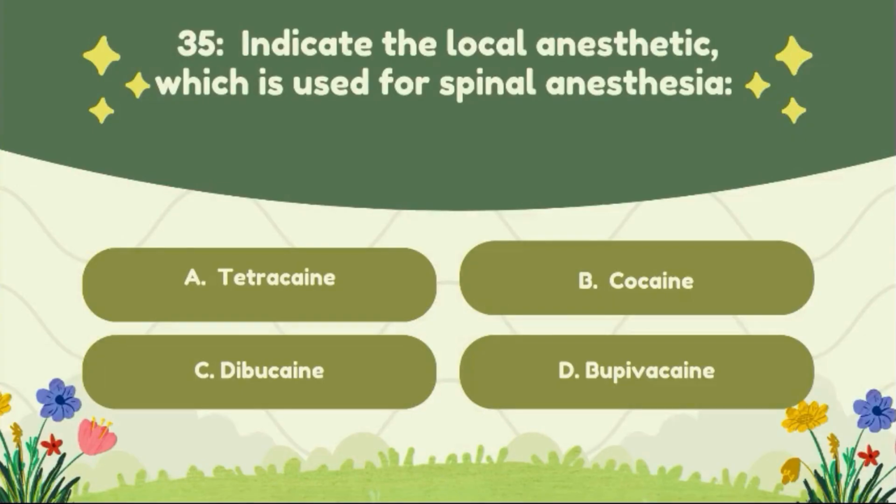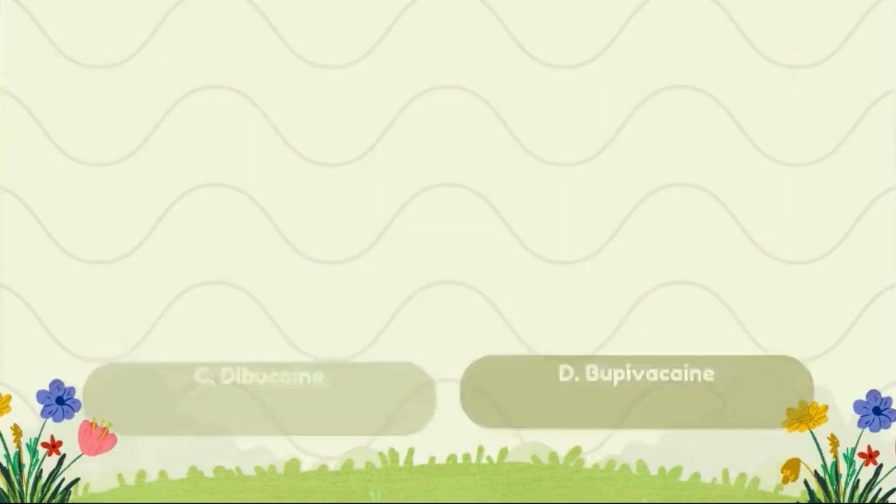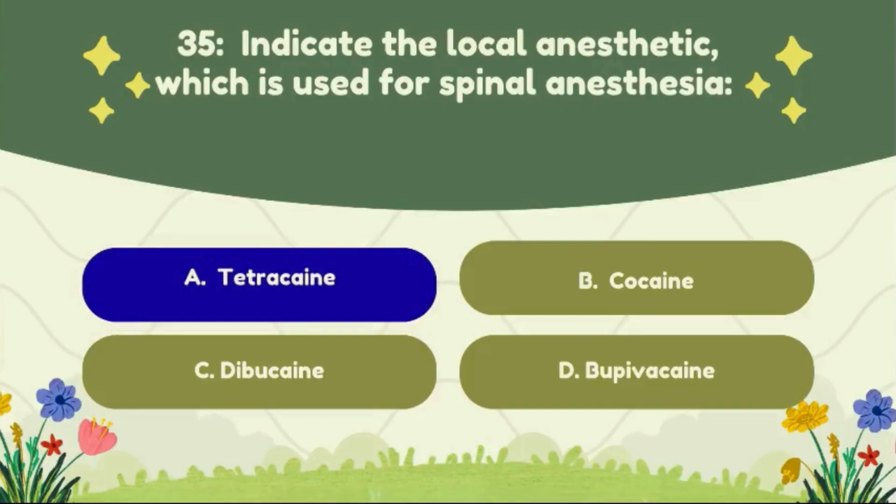Question number 35. Indicate the local anesthetic which is used for spinal anesthesia. Option A, tetracaine, option B, cocaine, option C, dibucaine, option D, bupivacaine. The correct answer of this question is option A, tetracaine.